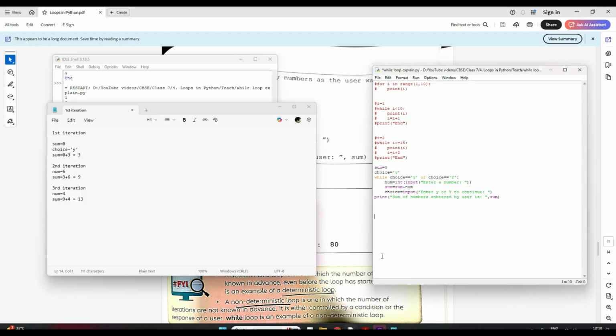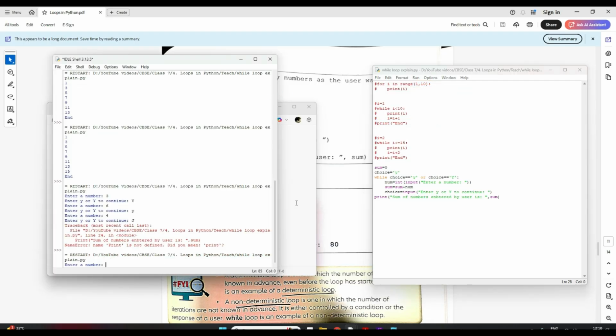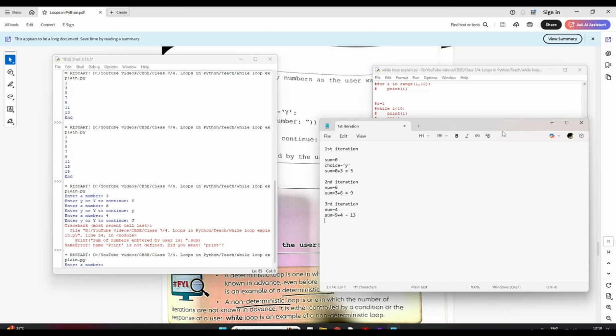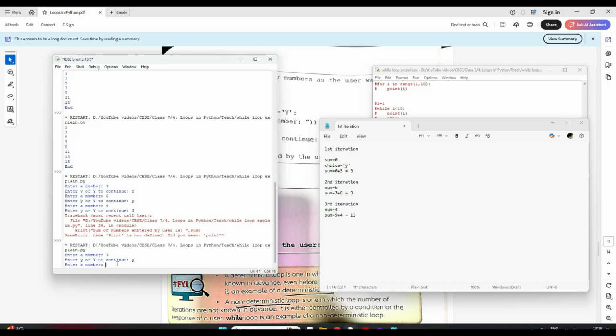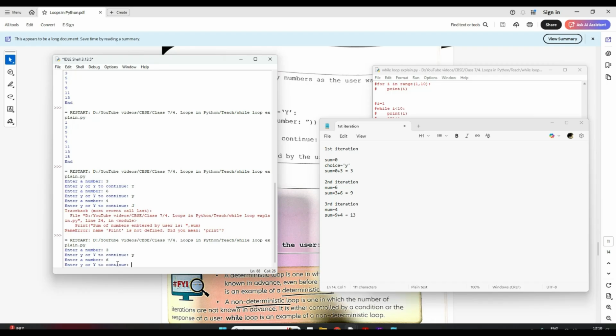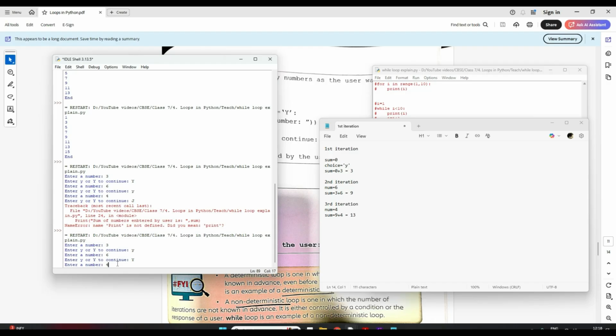Now I have just removed all these iterations here because here we cannot save. Then let us run. Let's put the same values that we were having in checking. So first number was 3. Yes. Second number was 6. Yes again. Third number was 4.